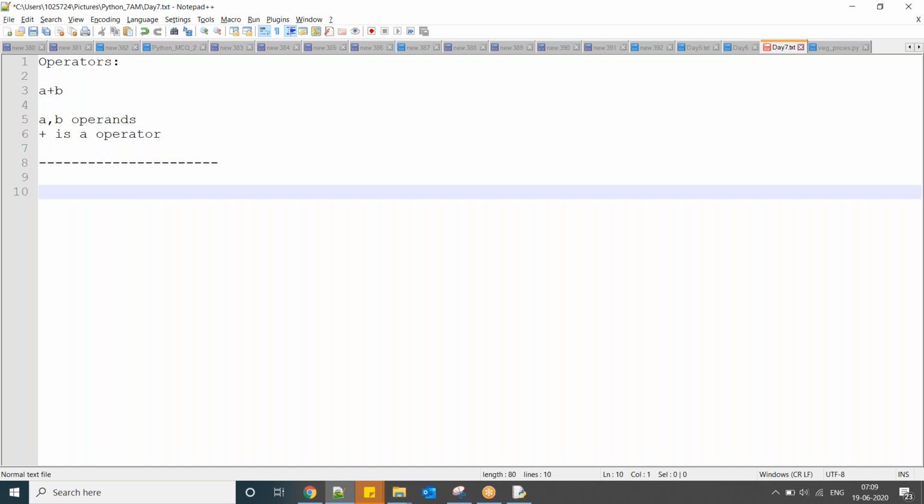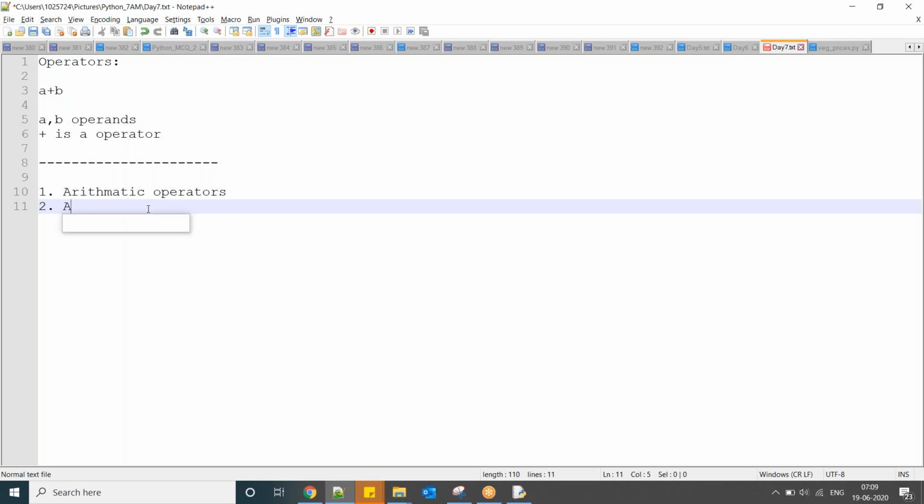Now, in Python we have different types of operators: arithmetic operators, assignment operators,